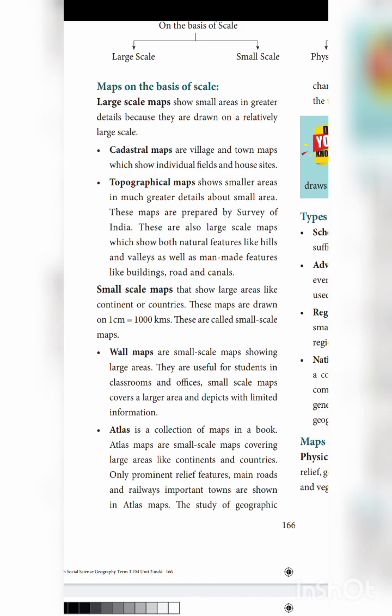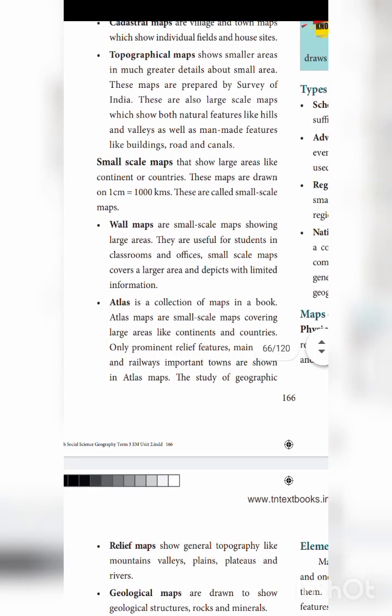So, large scale map is divided into cadastral map and topographic map. Small scale maps show large areas like continents and countries. In a small scale map, area is large but information is less.